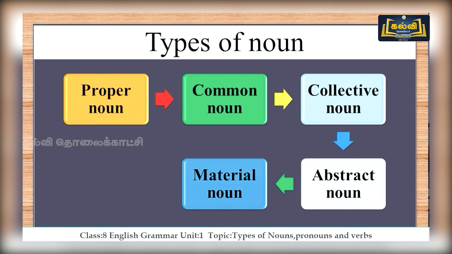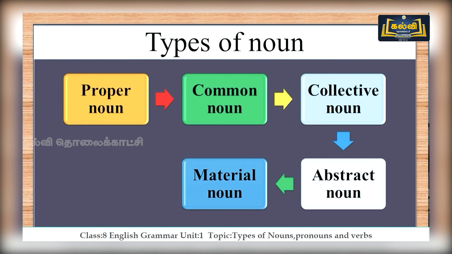So with this, we have learnt about 5 types of nouns. Can we recall those? First one, if it refers to a particular person, animal or thing, it is a proper noun. Second one is common noun, which is generally used for all. We have seen the difference between both of these.